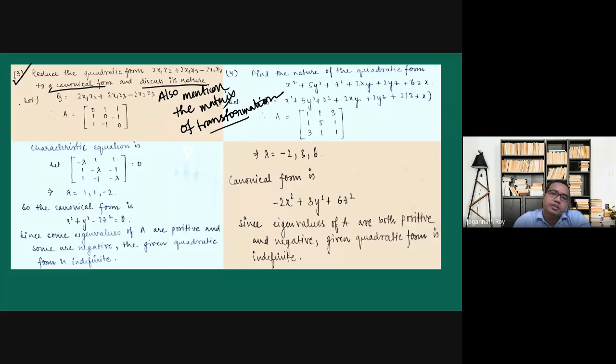Also mention the matrix of transformation. So what we are doing: the quadratic form is given, and there are no square terms. Okay, in x1, there are no square terms, so the diagonal entries will be 0. And these are half of this one. This A12 will be half of this one. So similarly, we find the coefficient matrix. Now we find the eigenvalues. So once we find the eigenvalues, we can directly write this one.